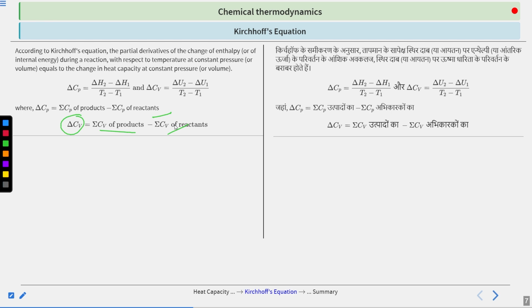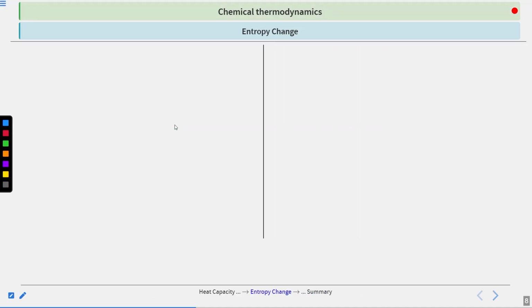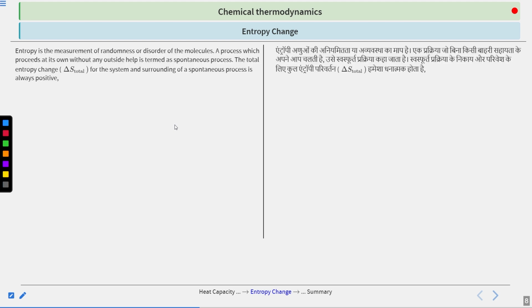Now with this we have almost completed the first law and all its aspects. Next, we are going to move to the second law, and for the second law the most important term is entropy, so we'll look at it first. So let us talk about entropy change. Entropy is defined with a very familiar definition.